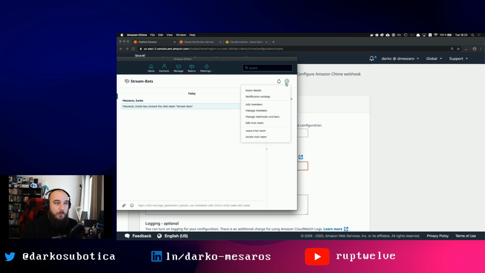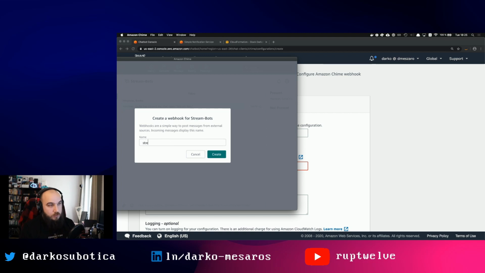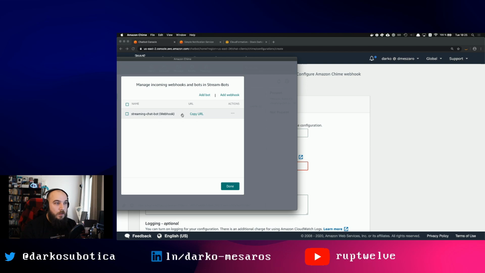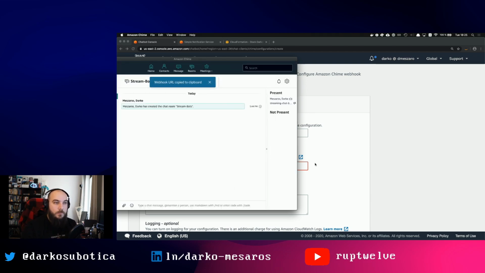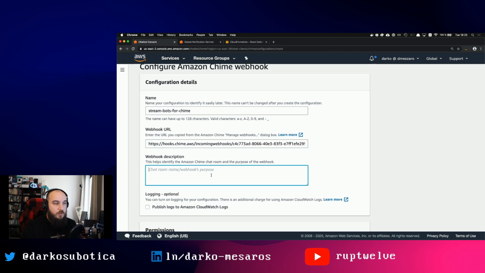So I need to create a webhook. If I click on room settings here, this is a room I've created called Stream Bots. In this Chime room, it's only myself and nobody else. If I click manage webhooks and bots, it will allow me to add a webhook. We'll call it streaming chatbot. It will create a webhook, which I click copy URL, done, and paste it here. Now this lovely long hook can be used for my chat.